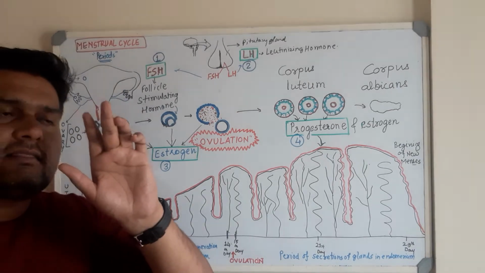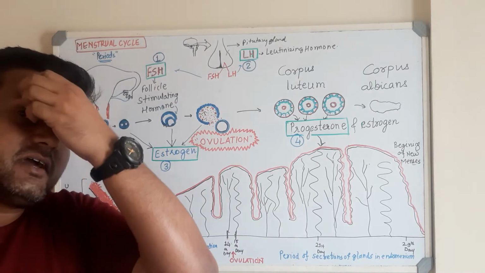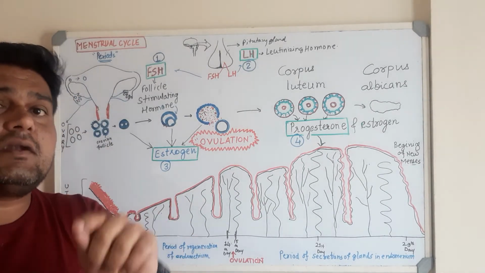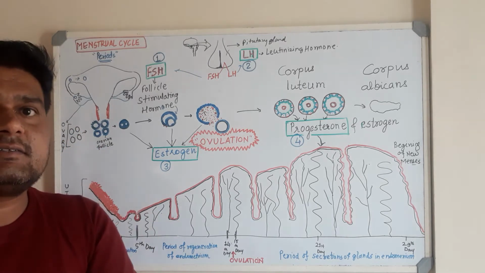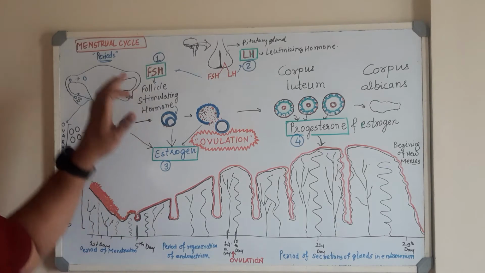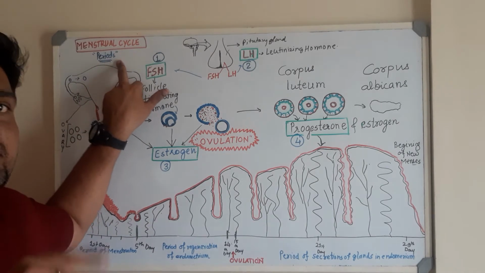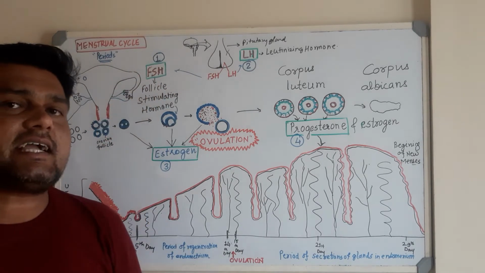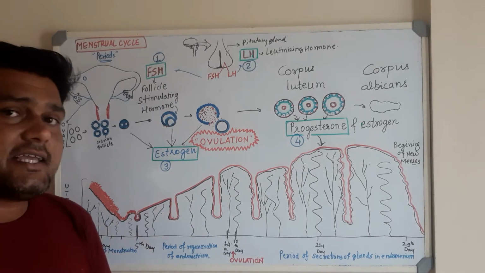Normally from the age of 13 onwards, a female gets one particular cycle in the month that is repeated, which we call the MC cycle or the menstrual cycle, or we generally call it a period. Okay, so have a look at what happens exactly and what are the changes associated with this particular cycle in the female.